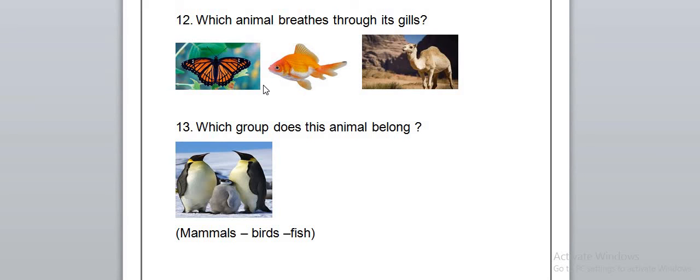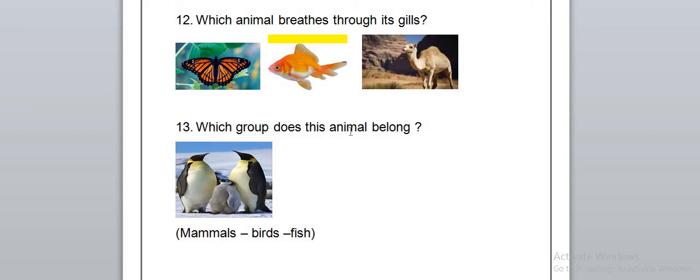Let's start with the animal groups, and we said that we have 5 animal groups: the fish, the reptiles, the mammals, the amphibians, and the birds as well. Which of these animals will breathe through its gills? Of course, the fish, because the fish has fins and gills that enable it to breathe and swim